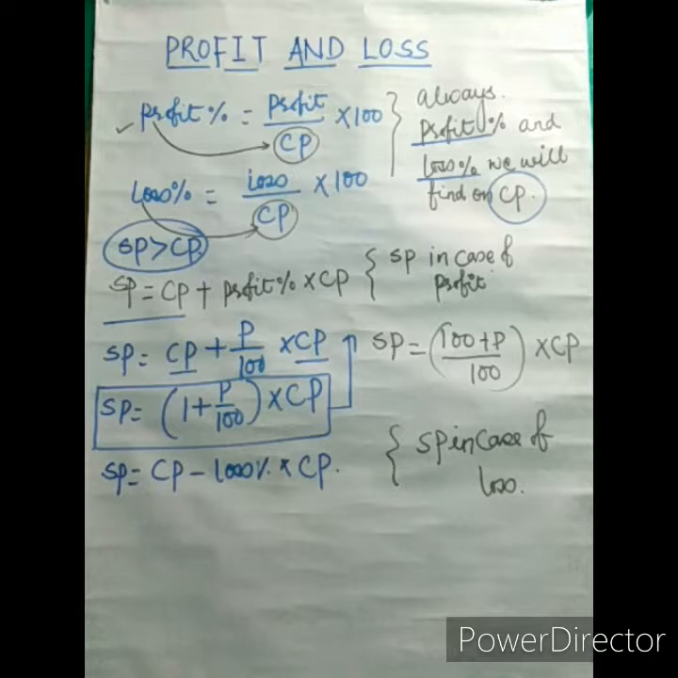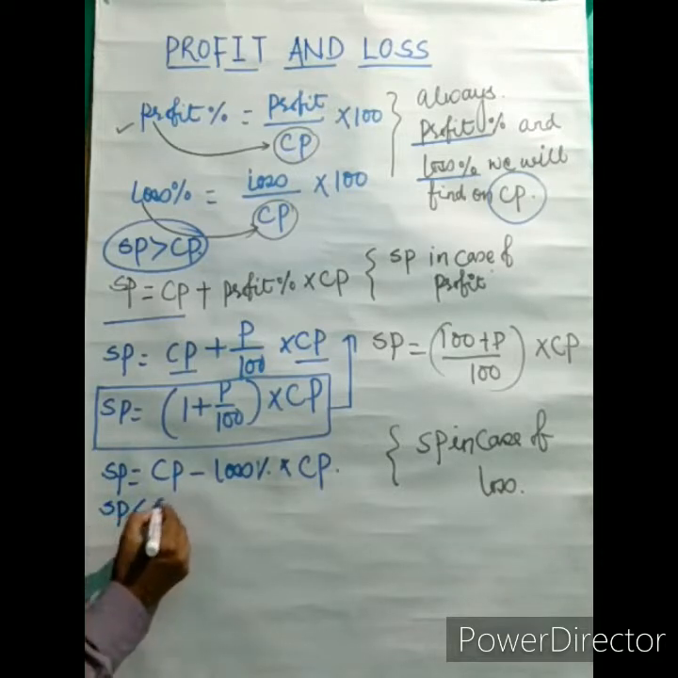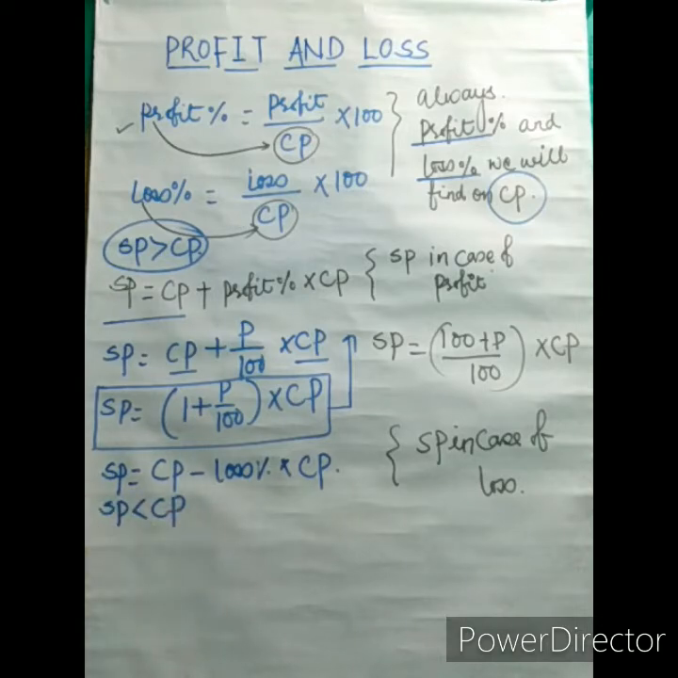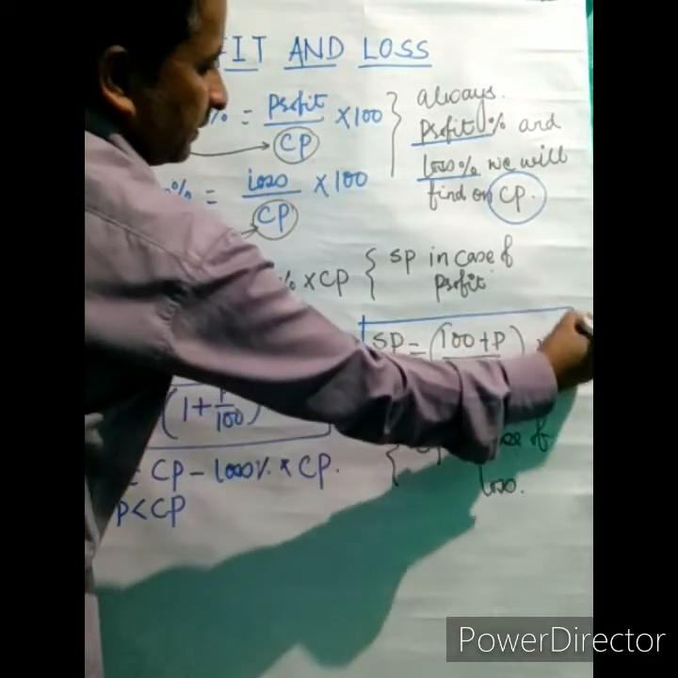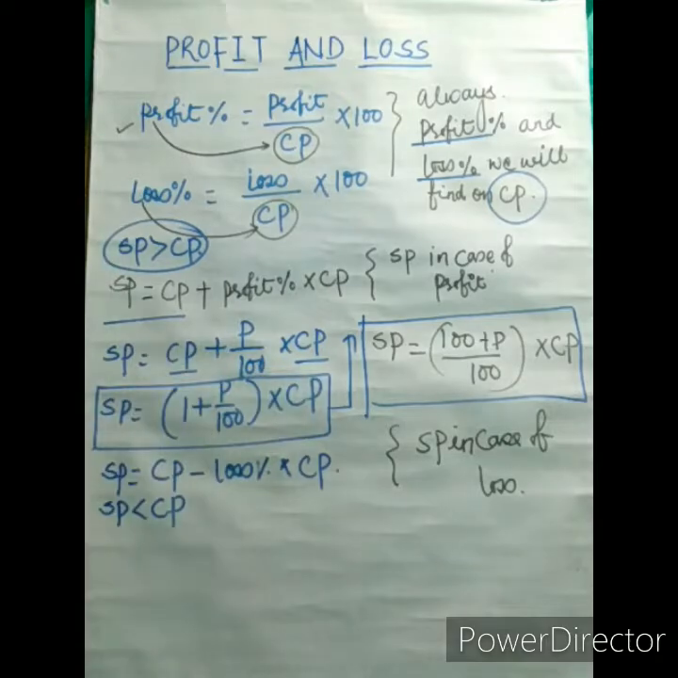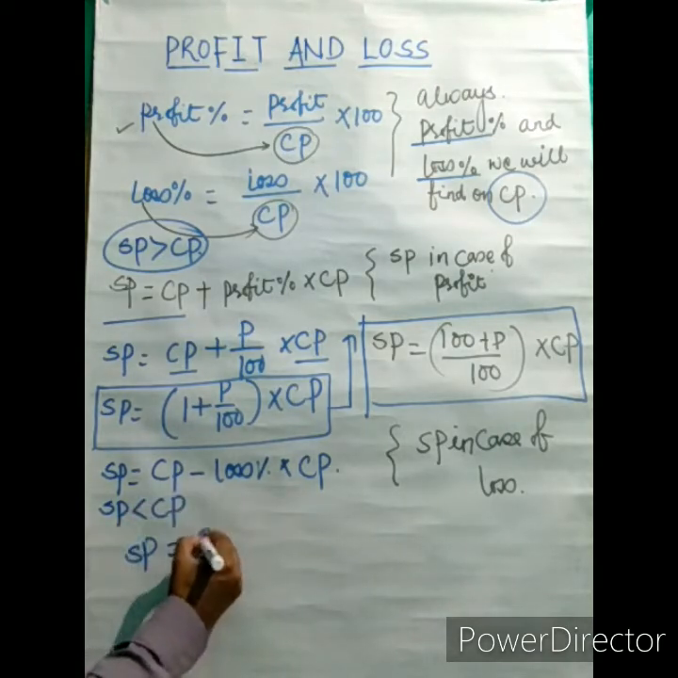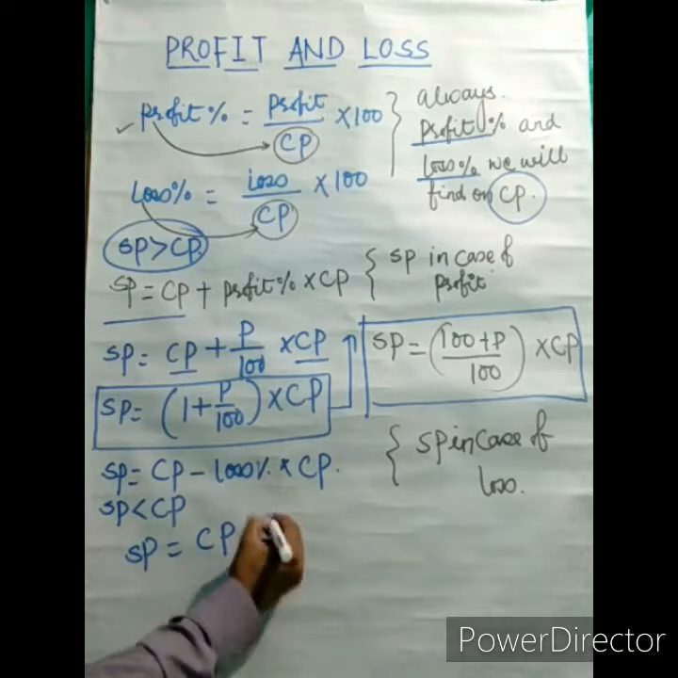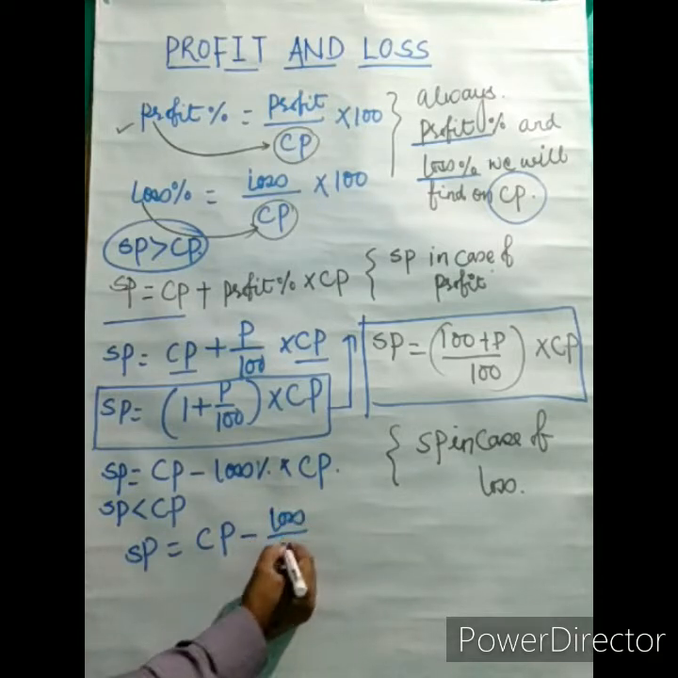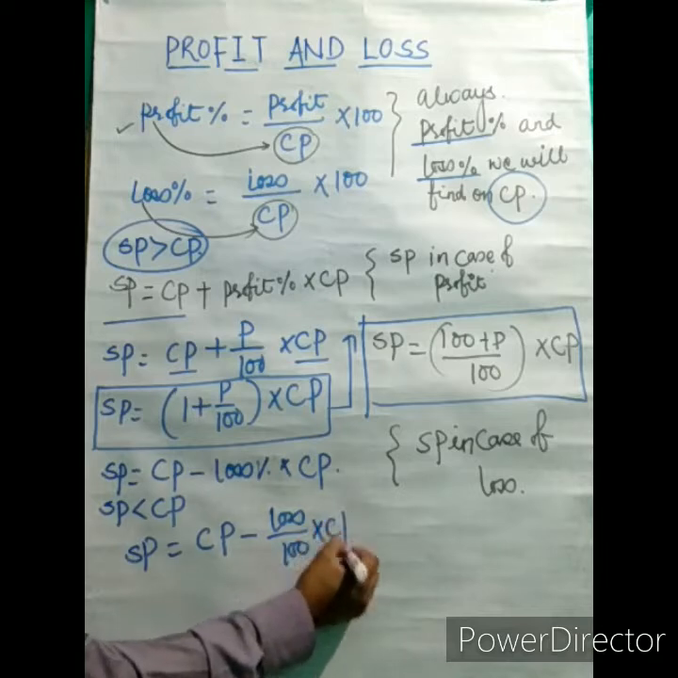Next, in case of loss, SP will be smaller than CP. So that's why SP is equal to CP minus loss we have written. So here also we can write, this is the formula which you can use for finding SP if loss and CP are given. In this case, SP is equal to CP minus loss over 100 into CP.